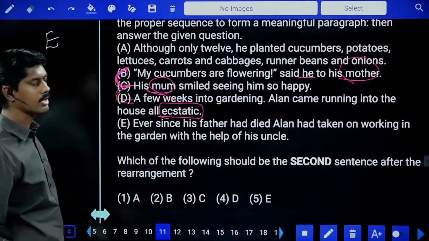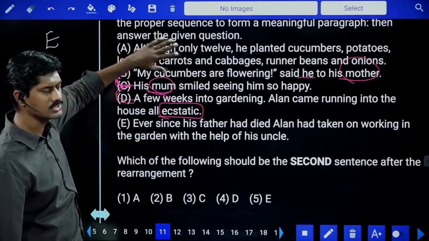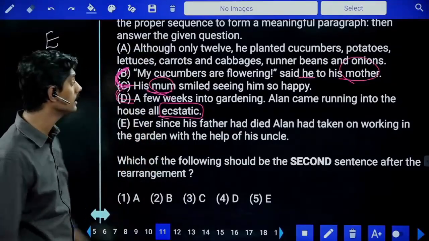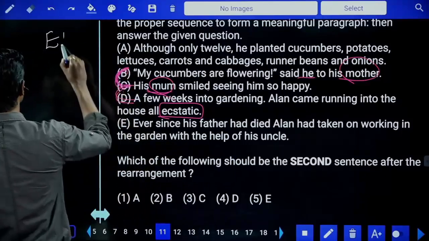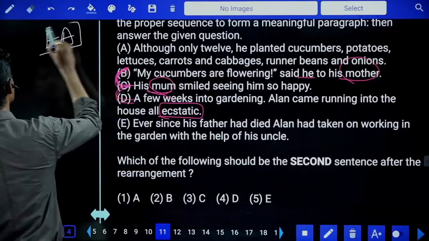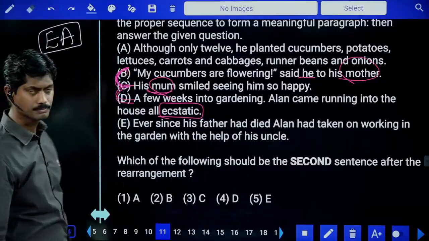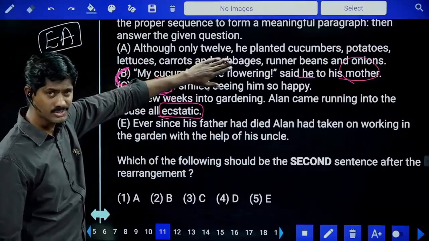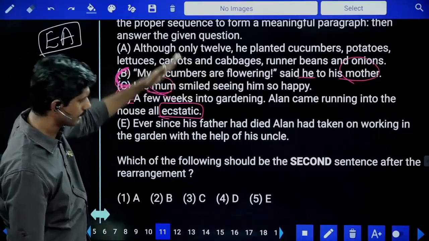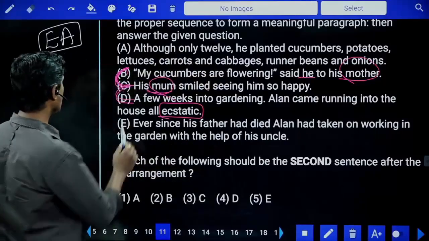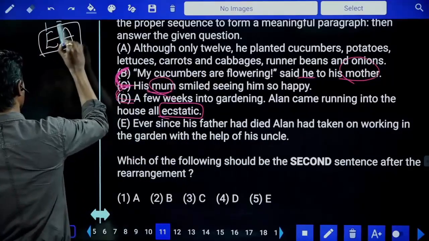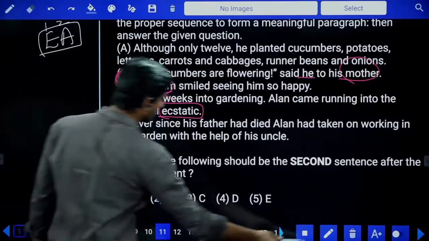I don't know the order, but let me read A. In A, what is he saying? He is only 12, but he planted many things. So definitely I can keep it after E. After the introduction, I can keep A. Because after planting all these things only, he can feel happy and he can come back. So E and A are the first and second statements, and the remaining order we need to decide.